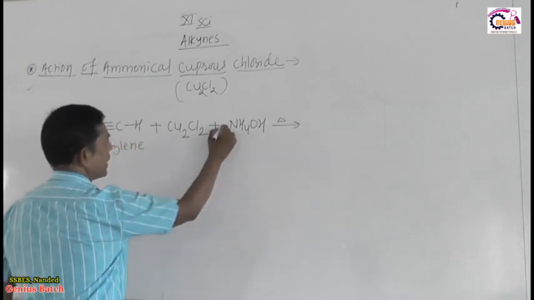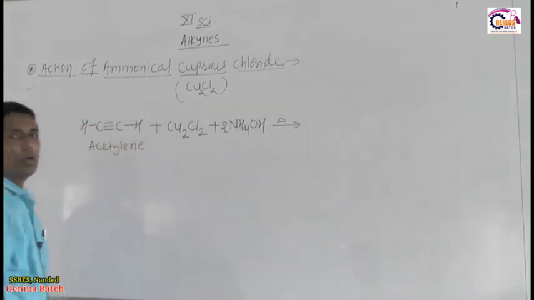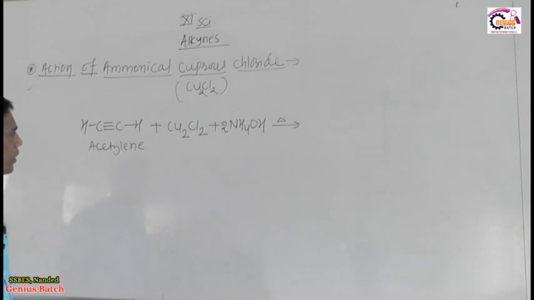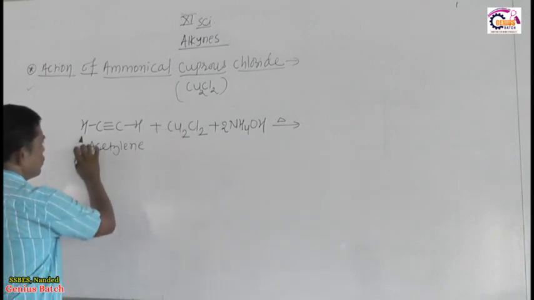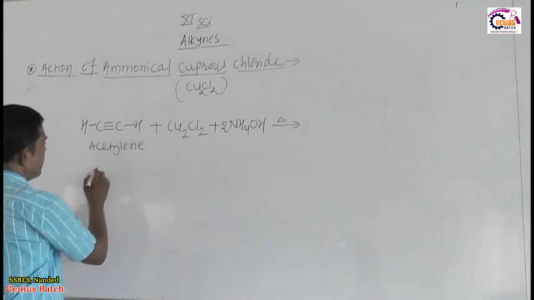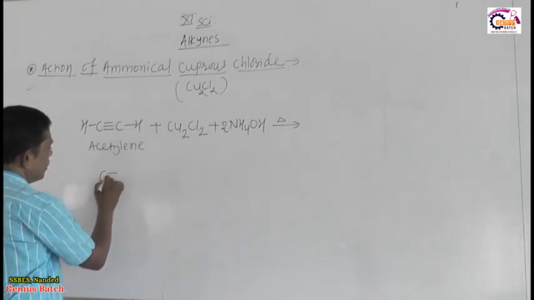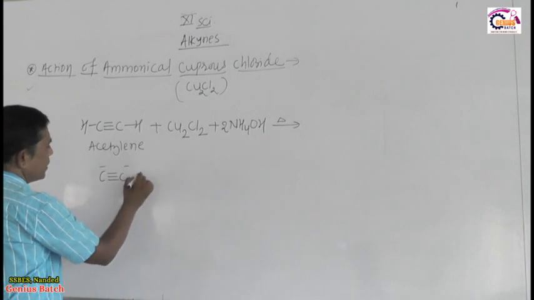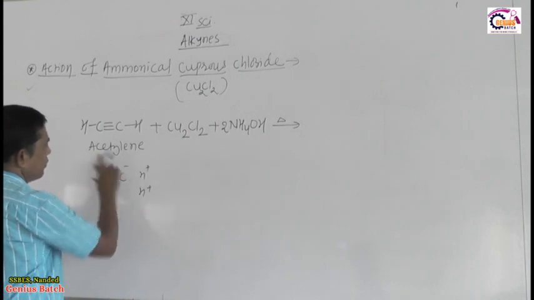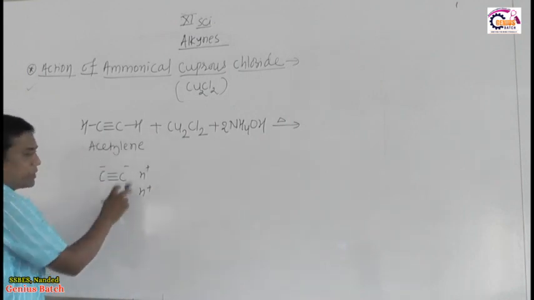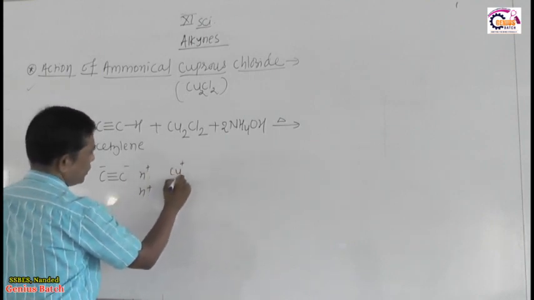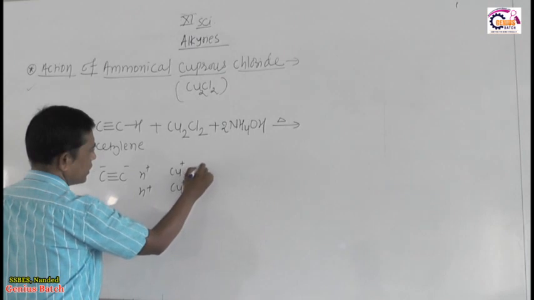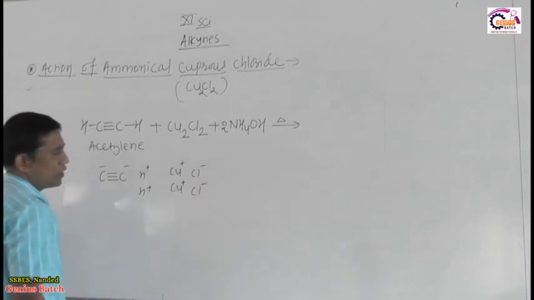To balance the reaction, I take 2 molecules of ammonium hydroxide. Similar to the last reaction, the acetylene produces 2H plus. Cu2Cl2 breaks down into Cu plus and Cl minus, Cl minus.